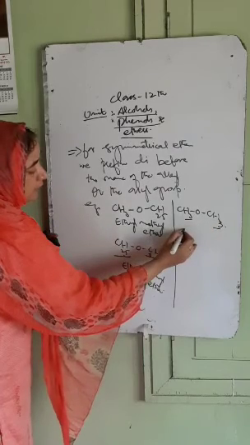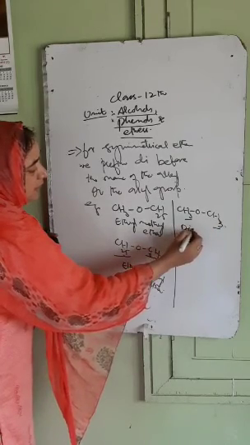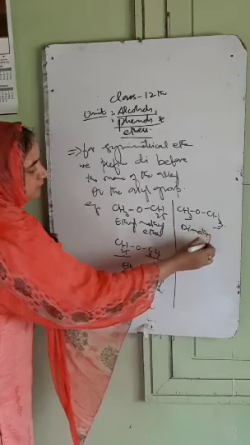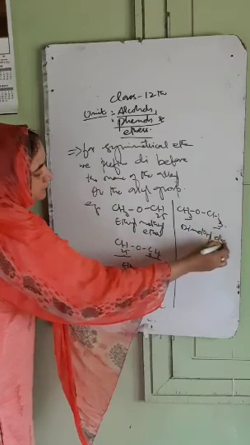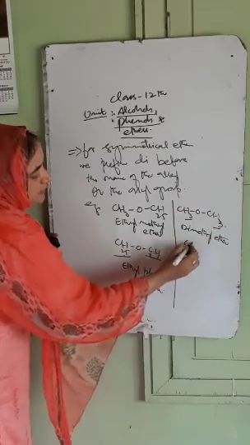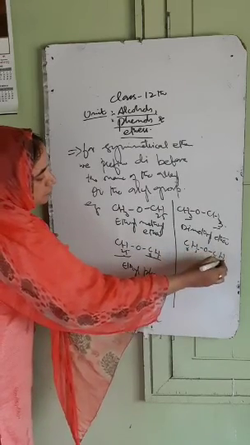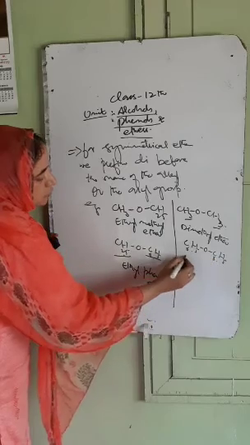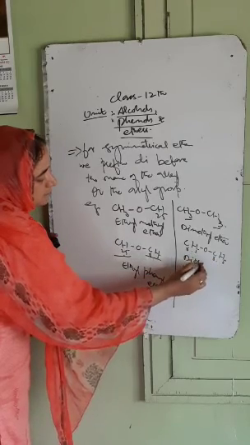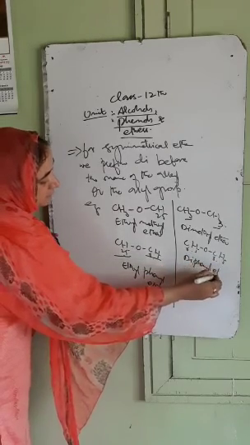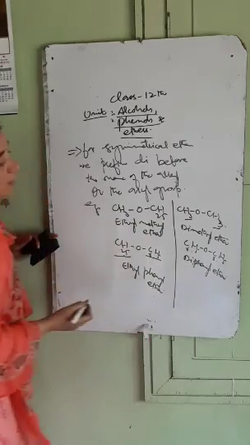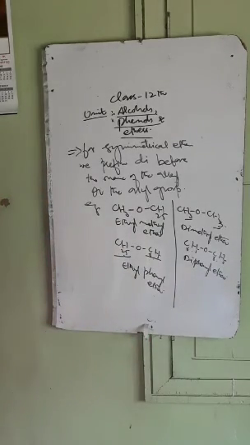So the name of this is dimethyl ether. Similarly, C6H5OC6H5. It is phenyl, so it is diphenyl ether. This is the common name of the ethers.